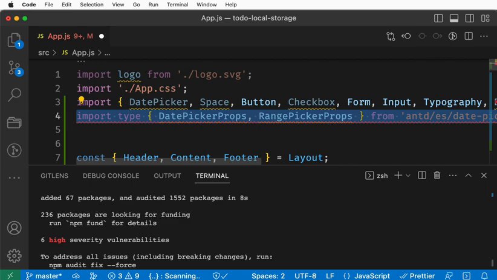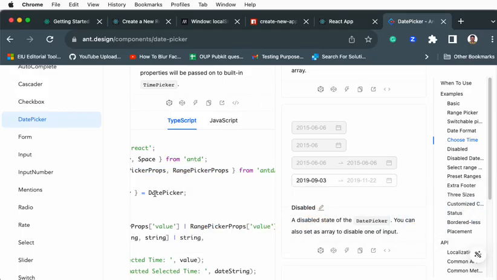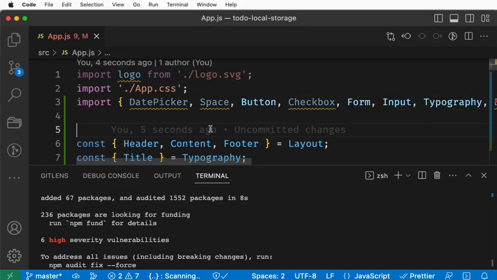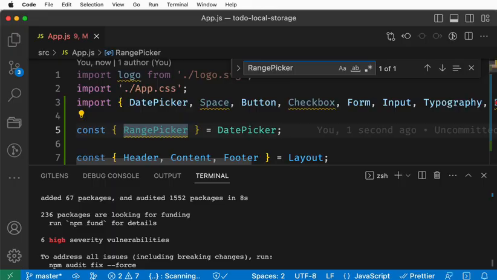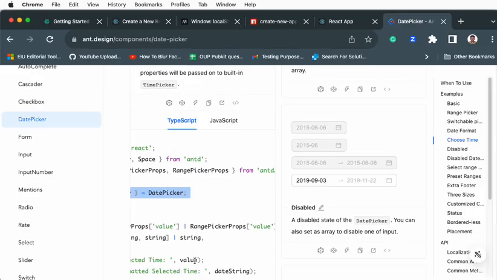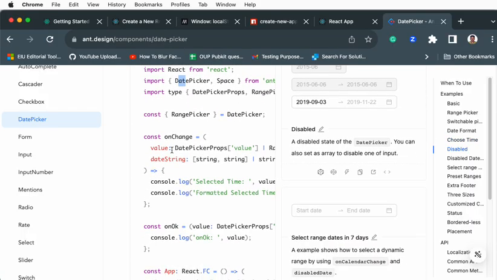It shows some error. We need to install, of course. Let's see whether the basic one works for us. All right, date picker. It will throw an error obviously. Oh, we have the date picker here, right? So yeah, not an issue.